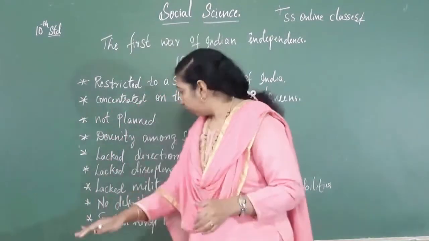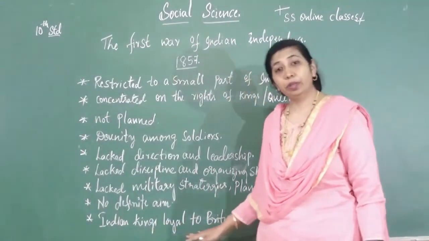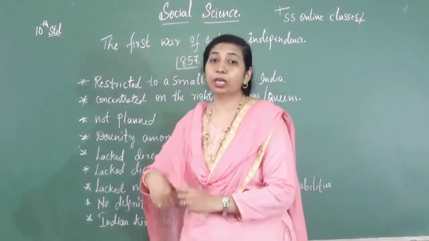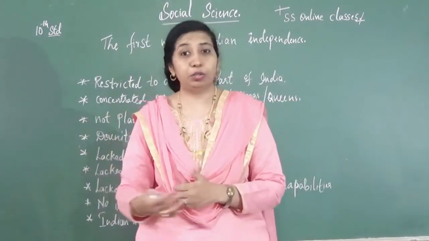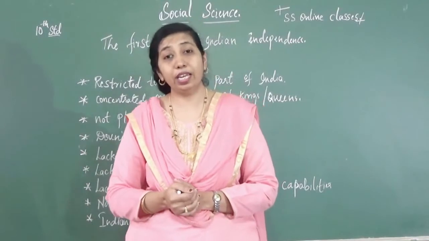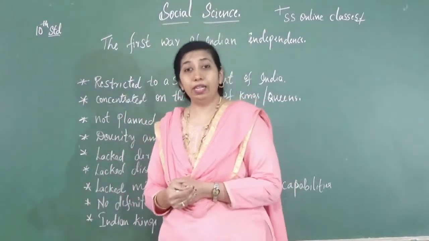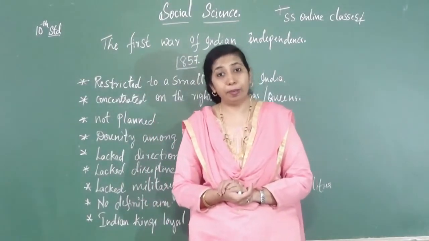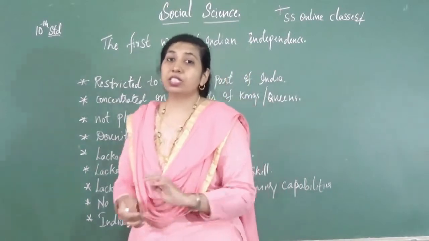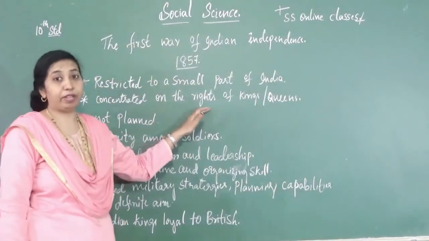Next up, the Indian kings were loyal to the Britishers. The Indian kings did not support the mutiny, but instead they were loyal towards the Britishers. And even those Indian soldiers looted the Indian people, so they lost the faith of the common people. So these are all the reasons for the failure of the revolt of 1857.